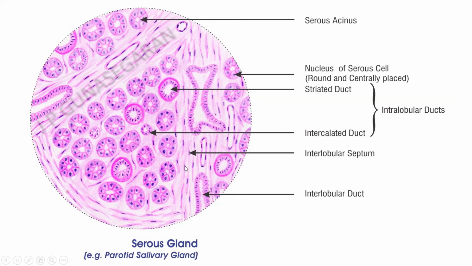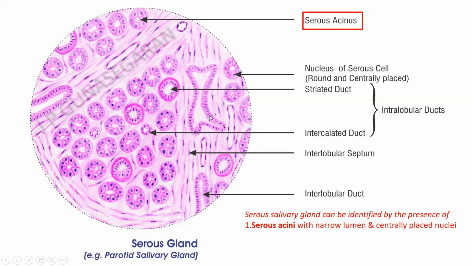This one is a hematoxylin-eosin diagram of serous gland, example parotid salivary gland, which can be identified by the presence of only darkly stained serous acini with narrow lumen and centrally placed nuclei. And you have a well-developed duct system which includes the striated ducts, the intercalated ducts, and the interlobular ducts. So ducts are plenty in parotid salivary gland.